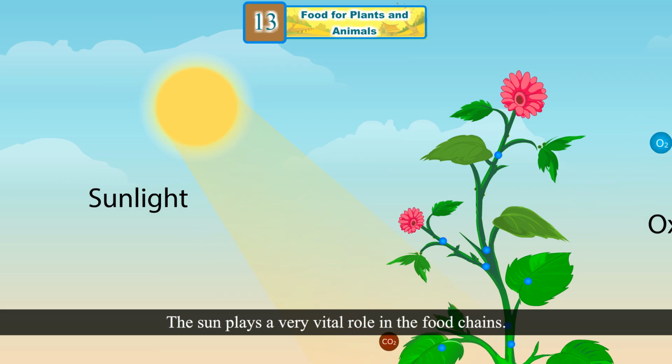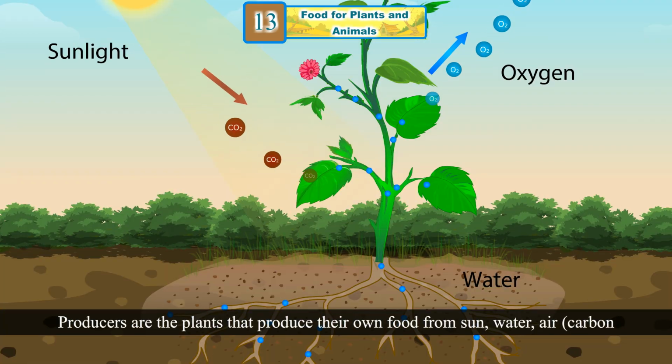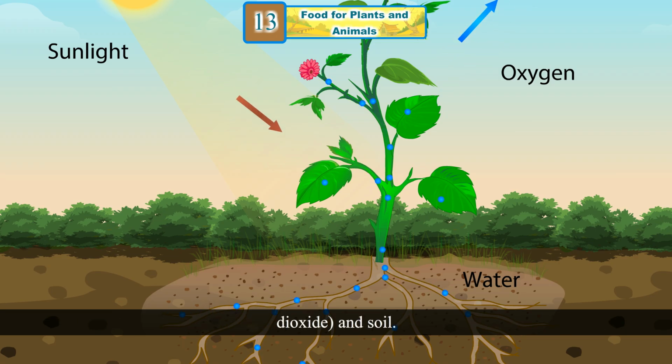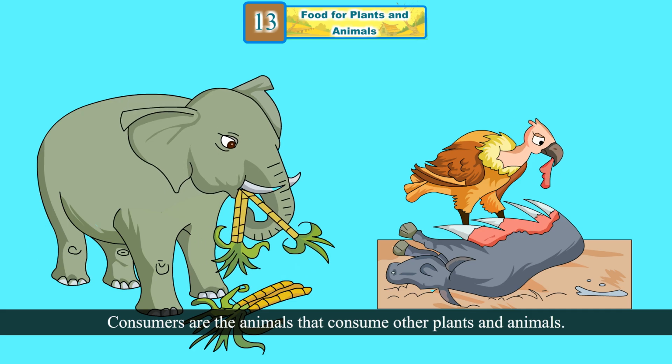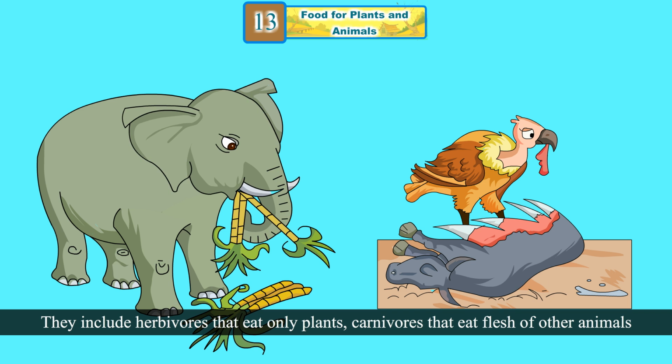Components of food chain. The sun plays a very vital role in the food chains. Nearly all of the energy used by living things to survive on the earth comes from the sun. Producers are the plants that produce their own food from sun, water, air, carbon dioxide, and soil. Consumers are the animals that consume other plants and animals.